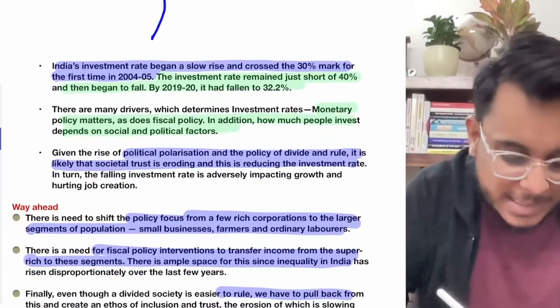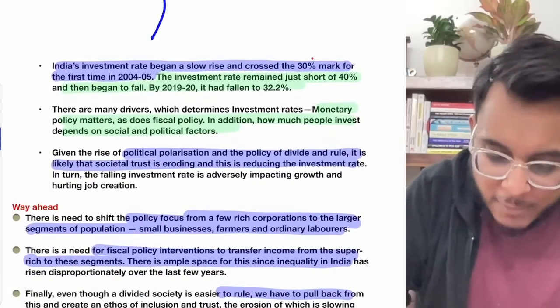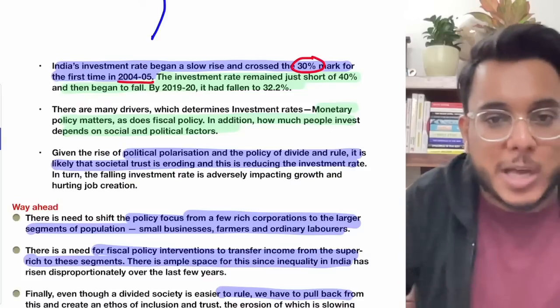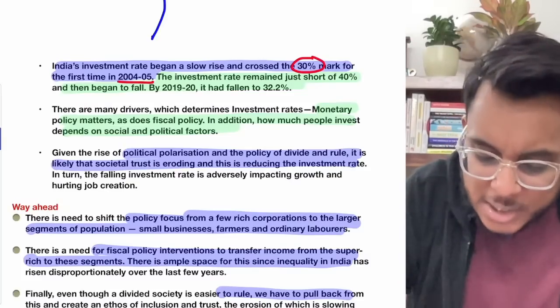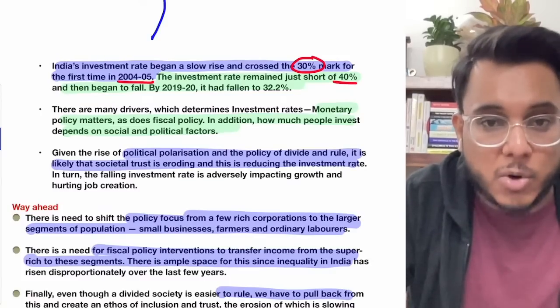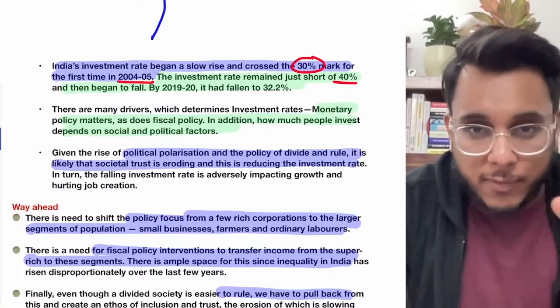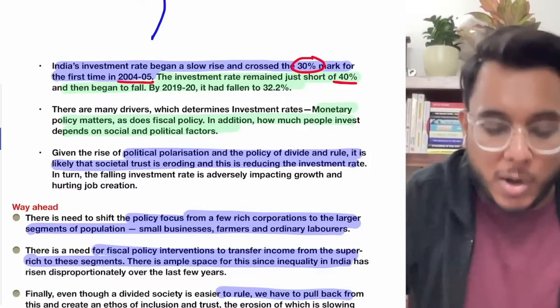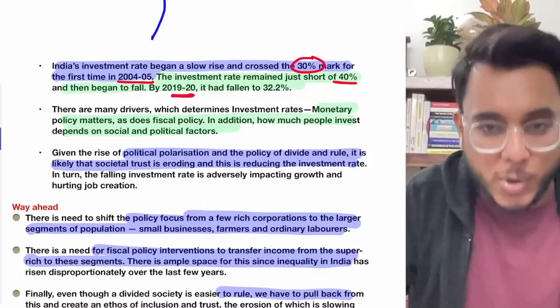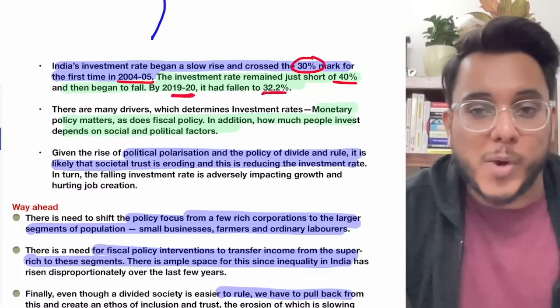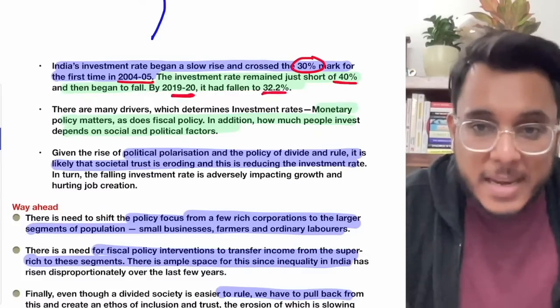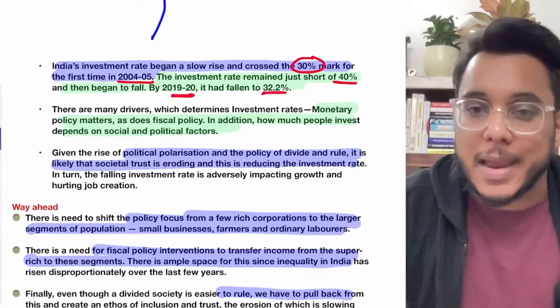The investment rate in India was around 30% in 2004-05, and over the next few years it rose to around 40%, which was very good. But after 2015-16 it started to fall, and in 2019-20 India's investment rate was 32.2%, which is not good enough to support such a big economy.